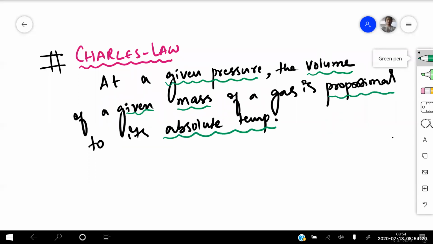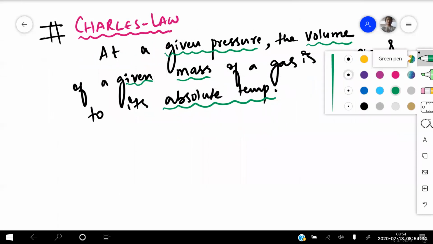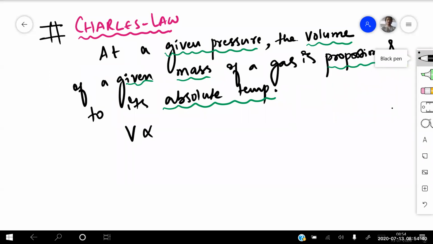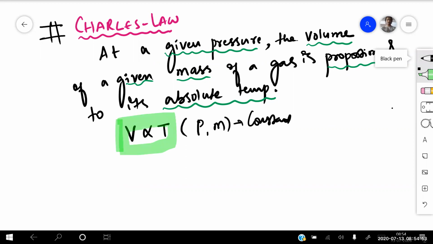its absolute temperature. That means if pressure is remaining constant right now and given mass is also constant, volume is directly proportional to what? Temperature. So I can write that point here. So at a given pressure, the volume of a given gas is directly proportional to temperature. In the bracket, I can write here pressure and mass are constant. Clear? So what is the given condition right now, beta? Volume is directly proportional to your temperature. This is your point number A.